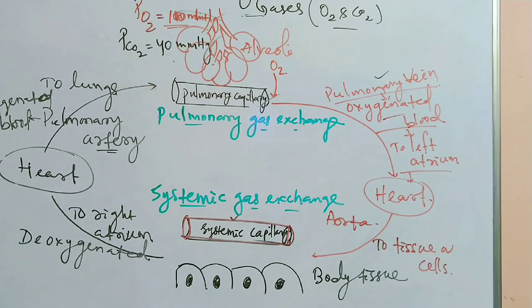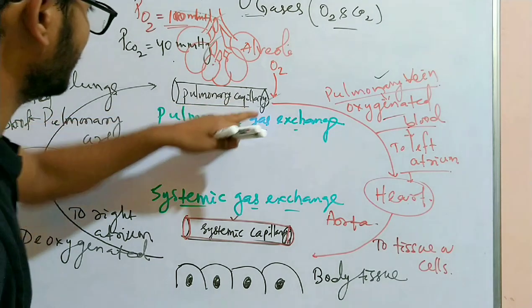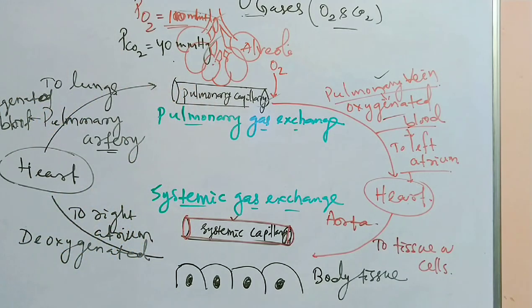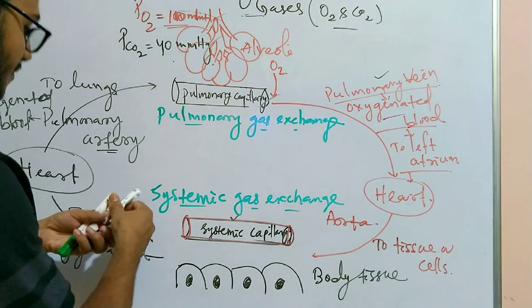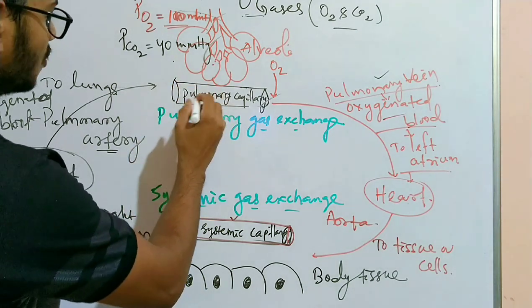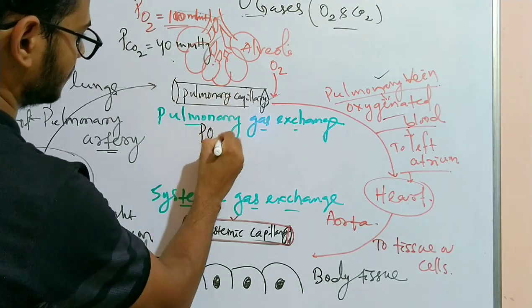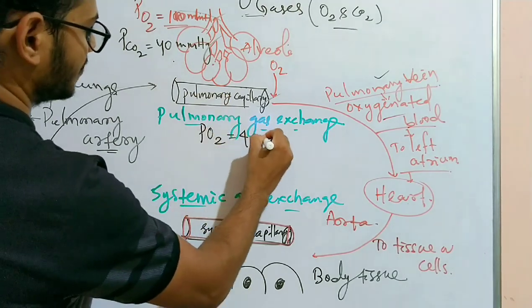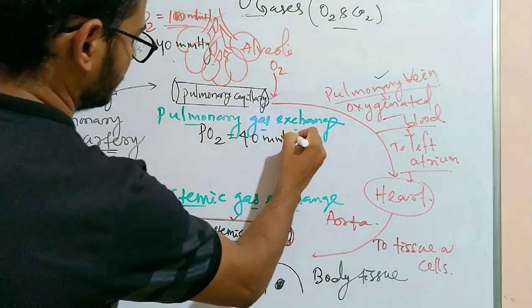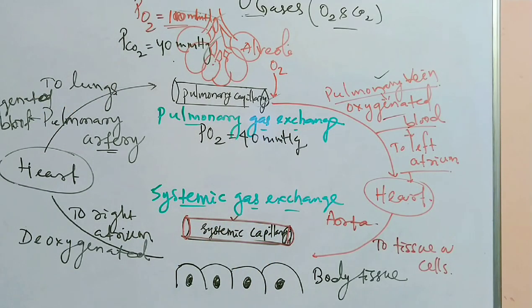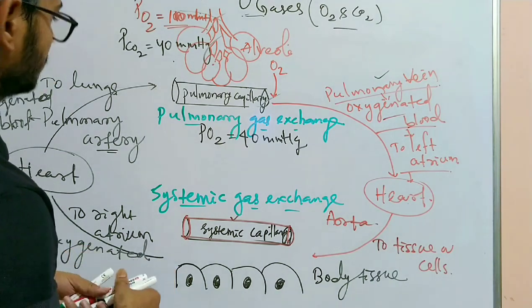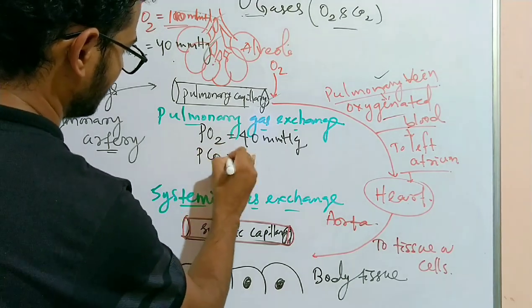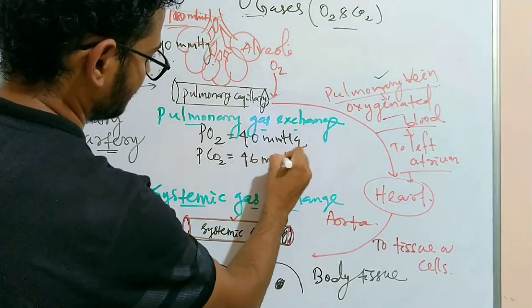So what about the pulmonary capillary? What is the partial pressure of oxygen and carbon dioxide there? Here the oxygen is very low. The partial pressure of oxygen in the pulmonary capillary is only 40 mmHg, and that of carbon dioxide is 46 mmHg.